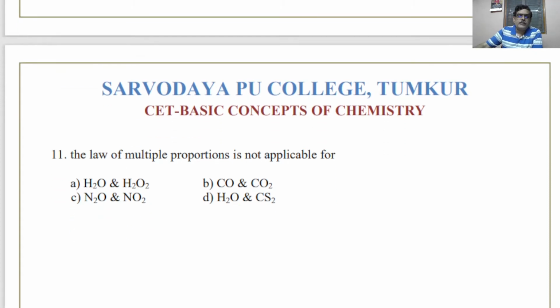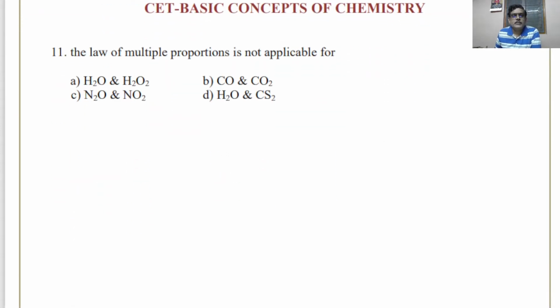Law of multiple proportions is not applicable for... See, law of definite proportions is the law of multiple proportion. Law of reciprocal proportions is not given in the NCERT text, and Gay-Lussac's law of combining volumes. Now it says the two elements combine to form different compounds. The mass of the element that combines with a given mass of the other element will be a simple ratio. See, here mass of oxygen is 16, here mass of oxygen is 32. That combines with 2 grams of hydrogen, and that will be in the ratio 1:2.